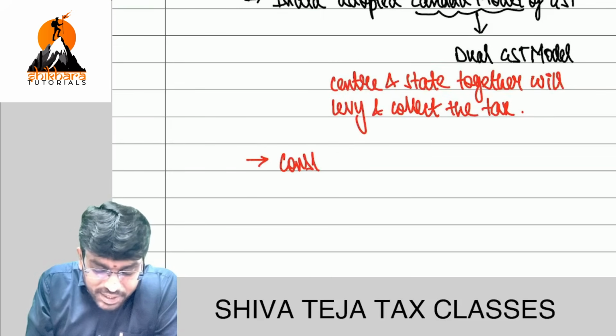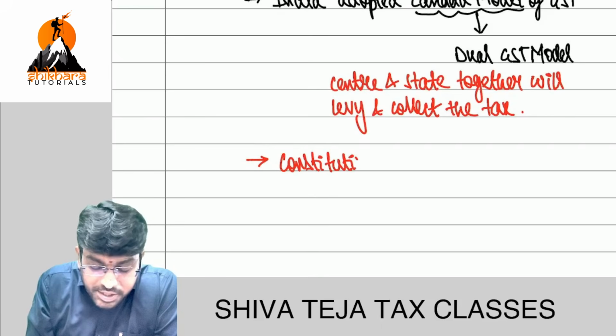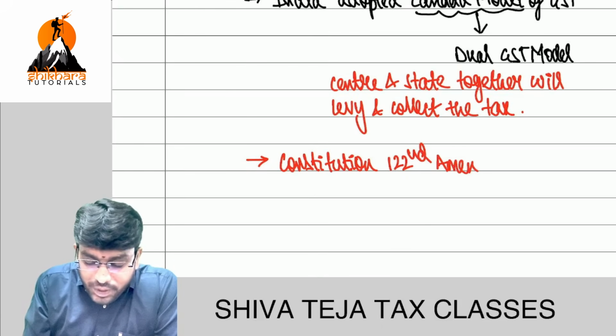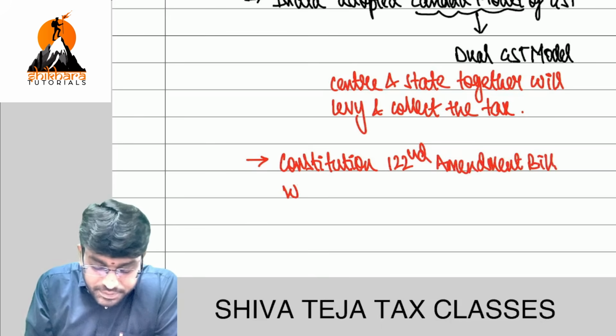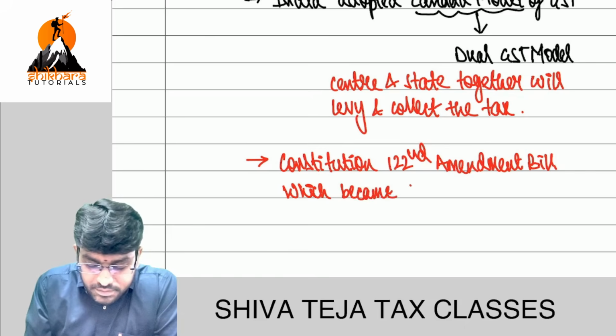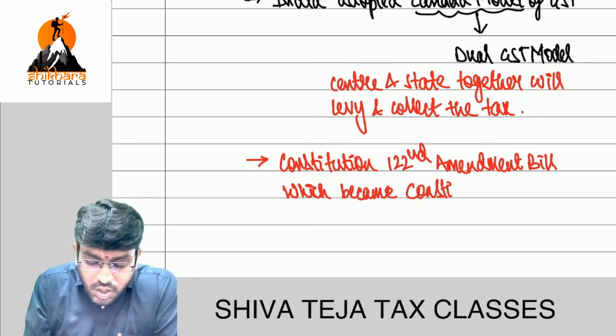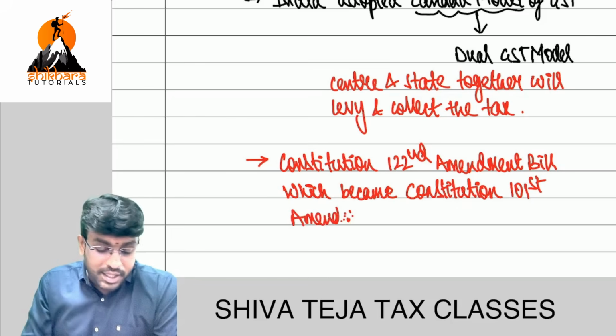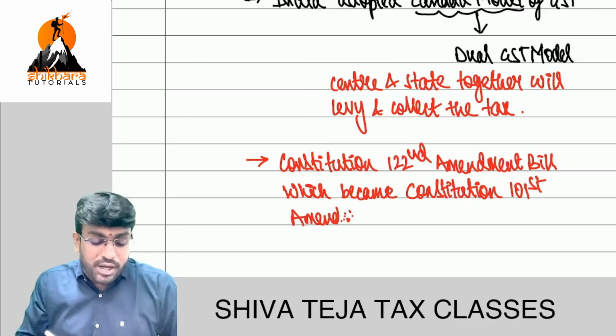For that purpose, they brought the Constitution 122nd Amendment Bill, which became the Constitution 101st Amendment Act. And tell me, how did 122 become 101?